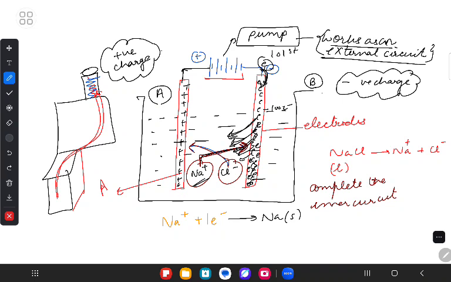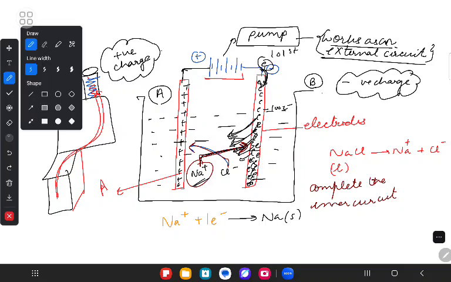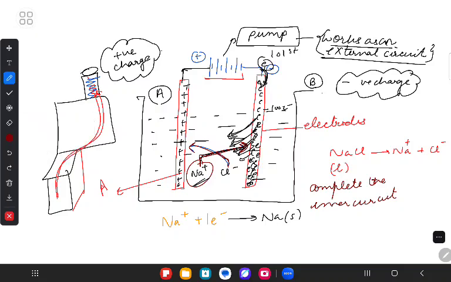As a result, what is Na plus getting? Na plus is getting neutrality. It is gaining that neutrality, and that is why it is running towards the rod B. Similarly, let's talk about Cl negative. What does Cl negative do? It rushes towards the rod A, and Cl negative means it is rich in electrons.